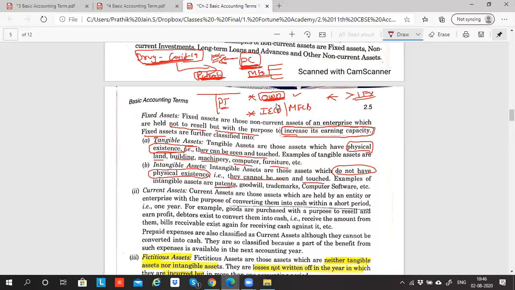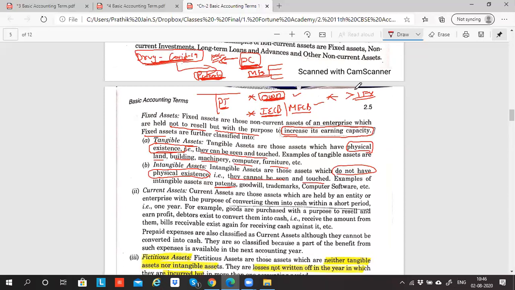Second, if you want to put this patent under fixed asset, it either has to increase the revenue earning capacity or maintain the revenue earning capacity. Can I say with this formula, I'll create a lot of medicines? These medicines will help me to earn revenue. So can I say this patent which I'm paying for will in turn help me to increase my business? Yes or no? Are you able to get that vision? Yes, sir.